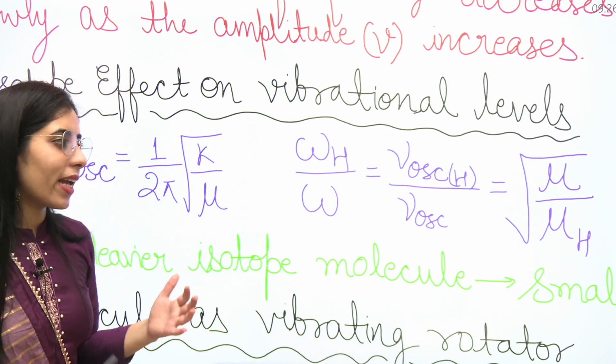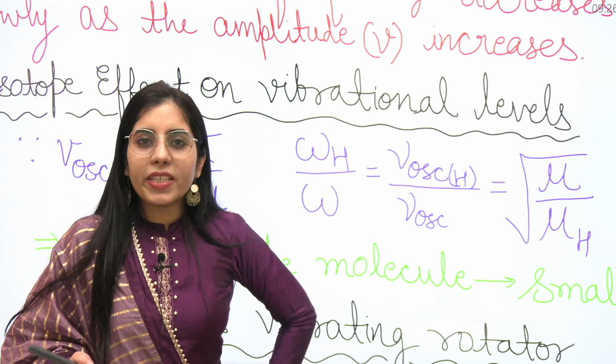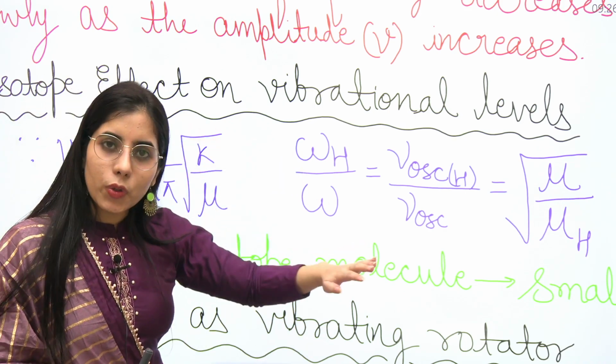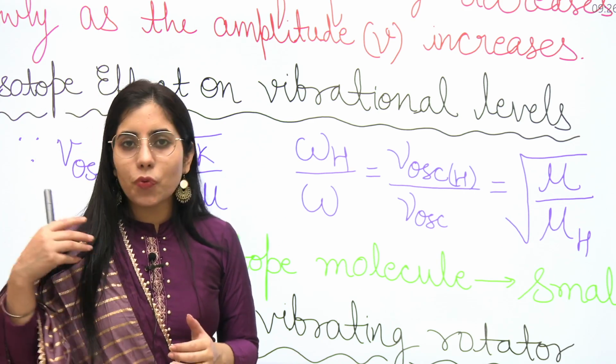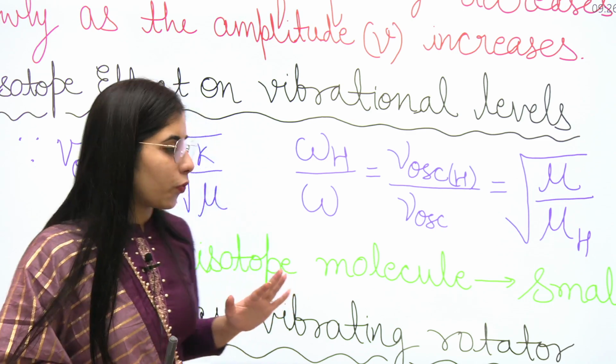This is what you are getting, and you can expect a question based on it in the exam: what is the dependency of this omega on mu, and depending on the heavier and the lighter molecule, how will you reach a conclusion and how will you answer it? That should be clear to all of you. Clear?